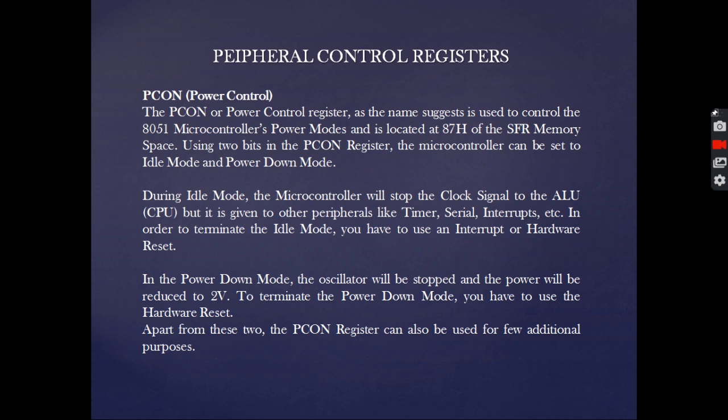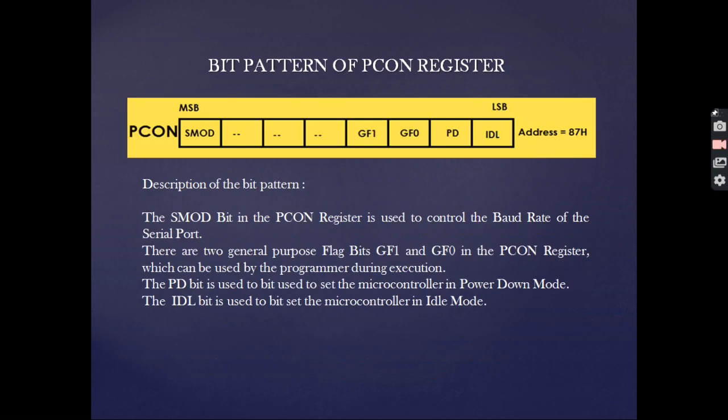Now what happens in the idle mode? The microcontroller will stop the clock signal to the ALU, but it is given to other peripherals like the timer, serial interrupts, etc. In order to terminate the idle mode, we have to use an interrupt or hardware reset. Next comes the power down mode. In this mode, the oscillator will be stopped and the power will be reduced to 2 volt. To terminate this mode, we have to use the hardware reset. Apart from these two, the PCON register can also be used for additional purposes.